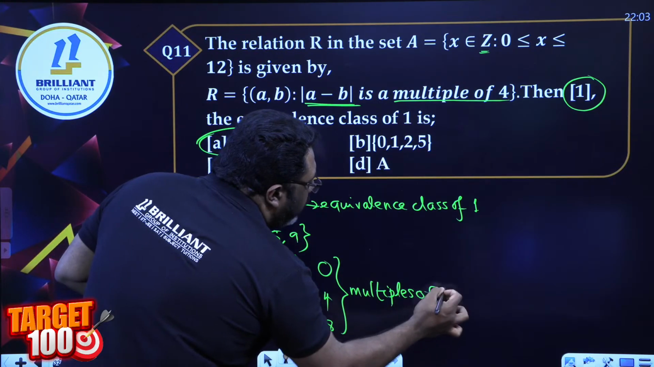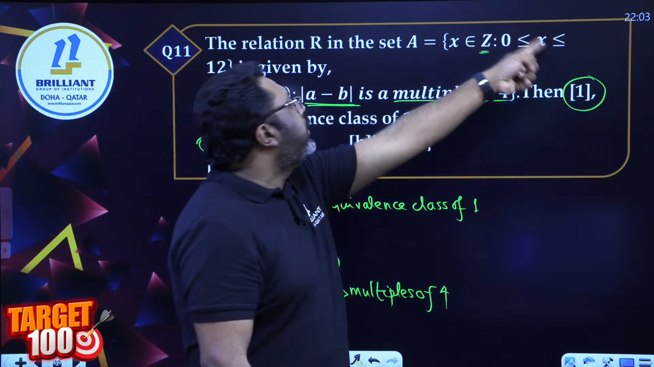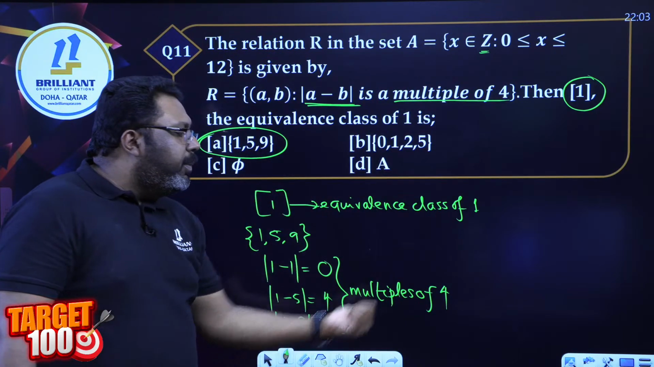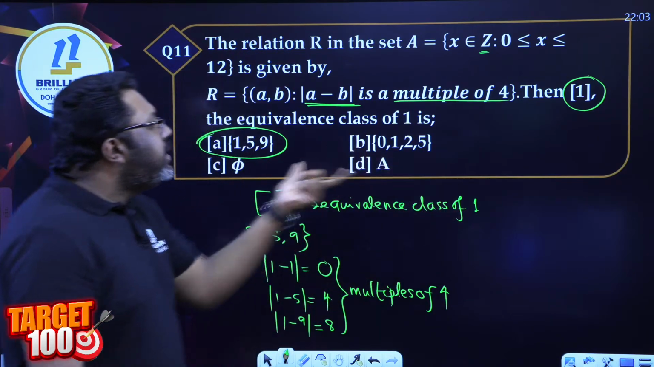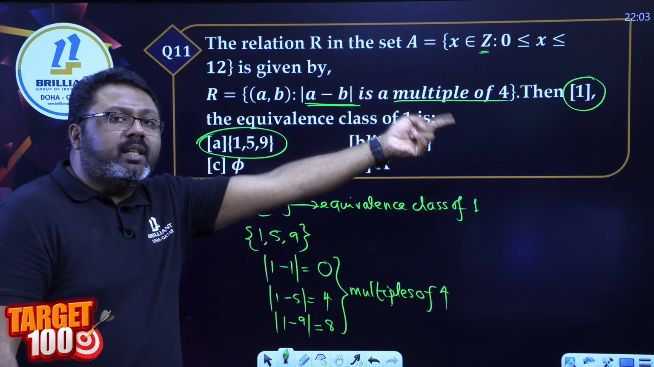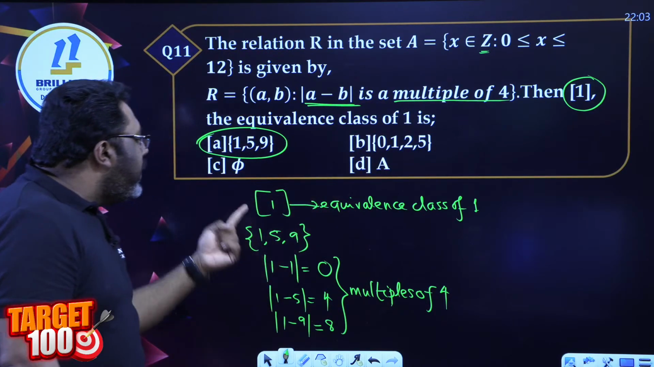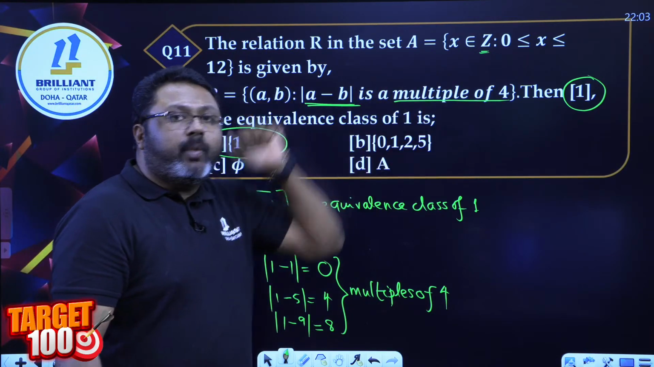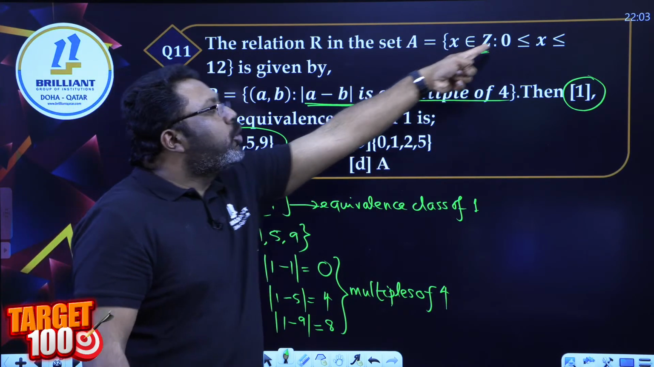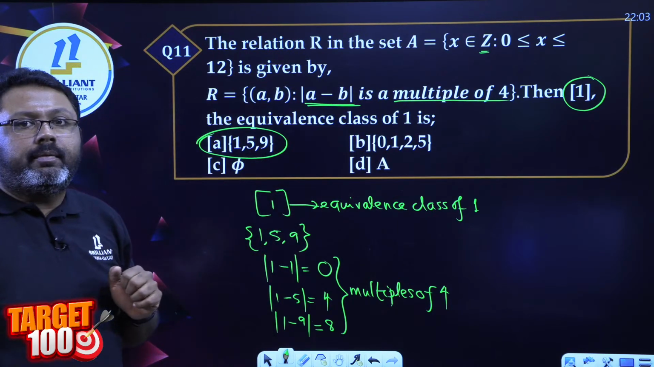There is no other integer from 0 to 12 which is going to give me a multiple of 4 when subtracted from 1. So the equivalence class is always a very important question for 1 mark, where it describes the elements which can be paired with that 1 to satisfy the condition in the question, and it should also belong to the set that is given to me, all the integers from 0 to 12.